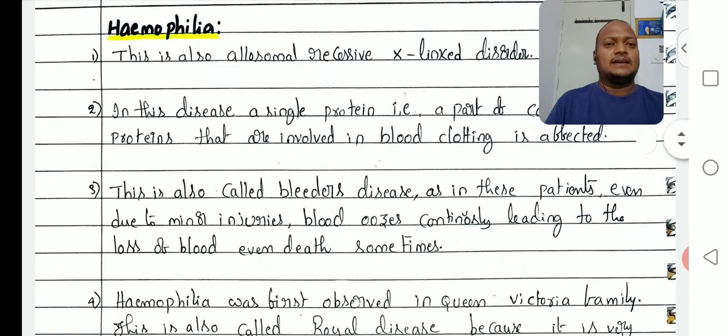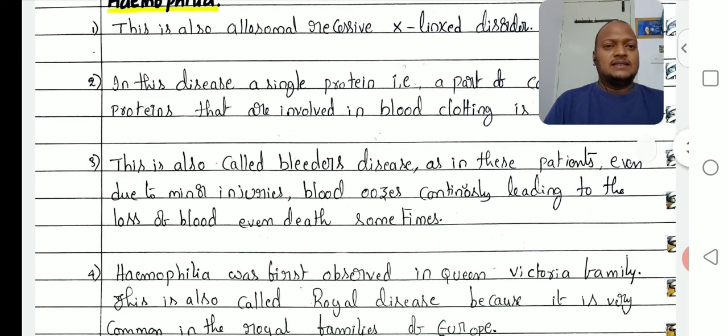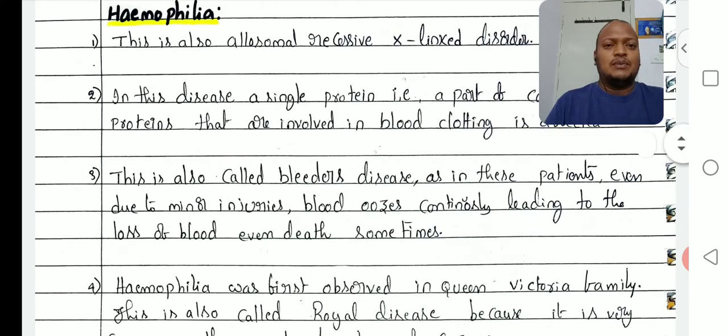Next, third point, this is also called bleeder's disease, as in these patients, even due to minor injuries, blood oozes continuously, leading to the loss of blood, even death sometimes. Bleeding means the blood comes outside from the injury.